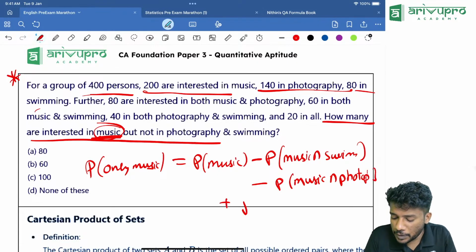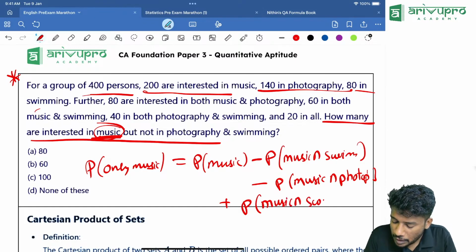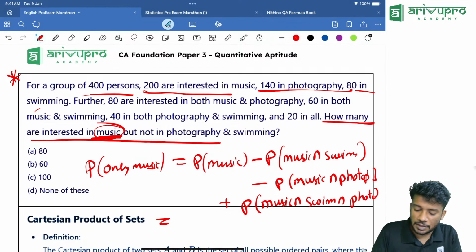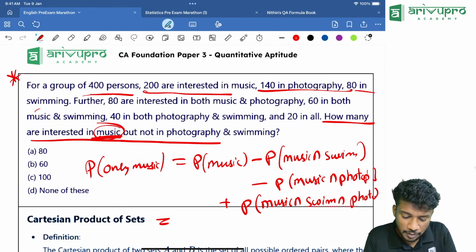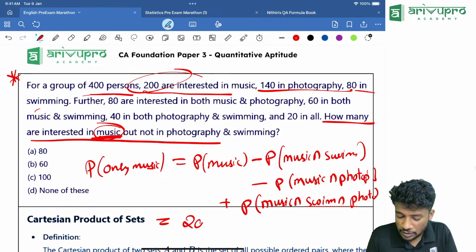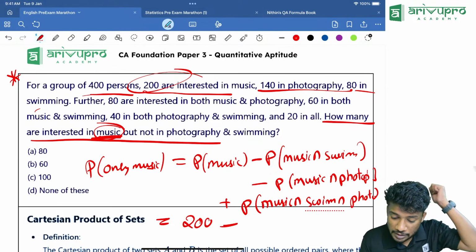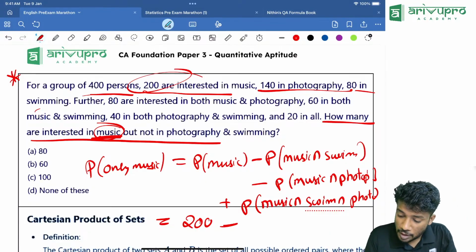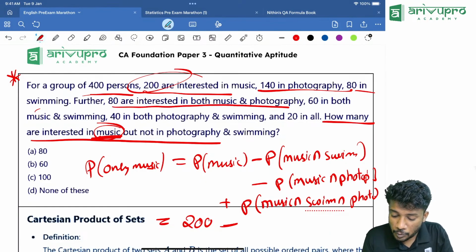Then finally plus P of music intersection swimming intersection photography. That's our answer. P of music is how much? How many are interested in music? The 200 are interested in music. Plus, sorry, minus music intersection swimming is how much? The music and swimming. 80 are interested in both music and photography.